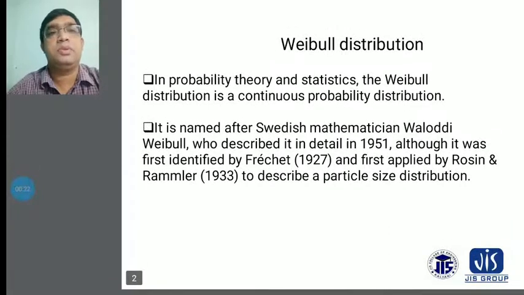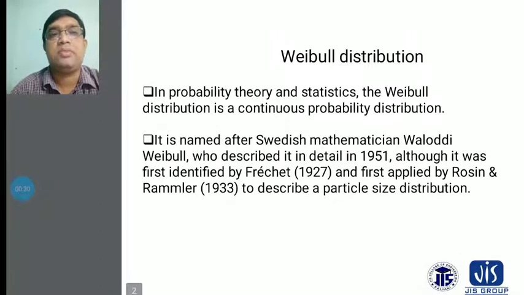The Weibull distribution. In probability theory and statistics, the Weibull distribution is a continuous probability distribution. It is named after Swedish mathematician Waloddi Weibull, who described it in detail in 1951, although it was first identified by Fréchet in 1927 and first applied by Rosin and Rammler in 1933 to describe a particle size distribution.